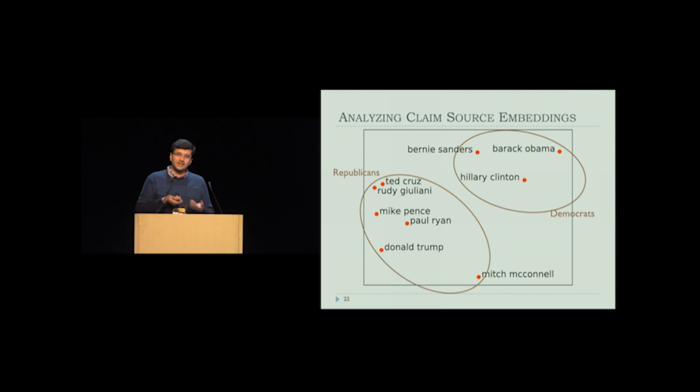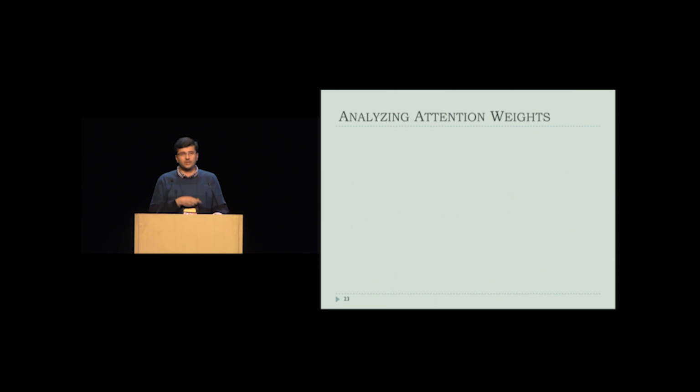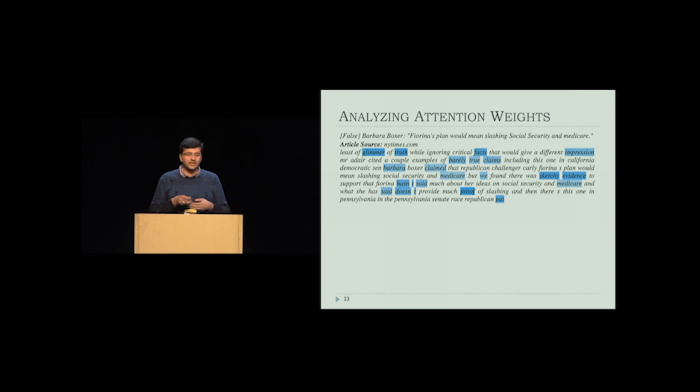And as we were discussing, the attention weights also help us to understand the importance of each term in the evidence with respect to the claim. To give an example, here is the first claim by Barbara Boxer, saying that Fiorina's plan would slash the Social Security and Medicare policy. And we have the evidence coming from NewYorkTimes.com. The words are highlighted here based on their attention weight, so the darker the shade, the higher the attention. As we can see from the result, the highlighted words like "glimmer of truth" or "barely true claims," "sketchy evidence," etc. help us to understand why this claim was predicted as false.